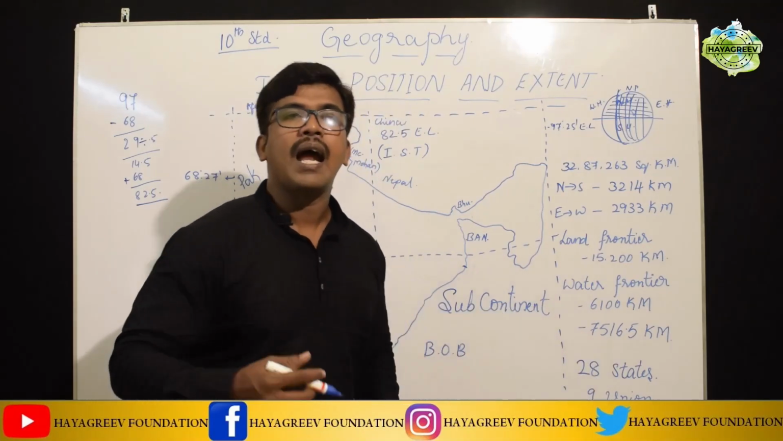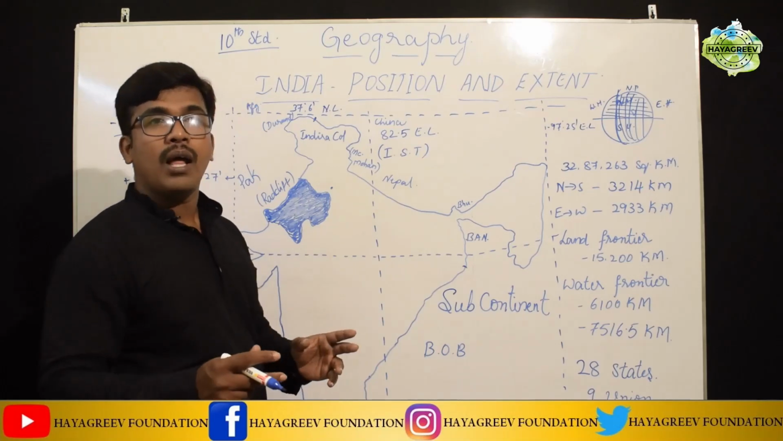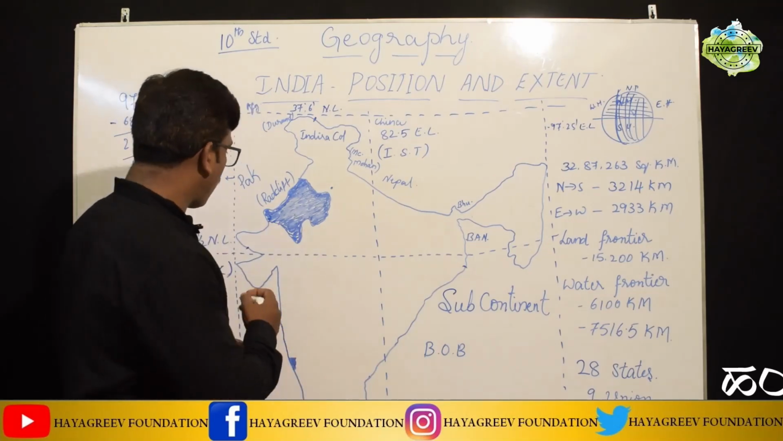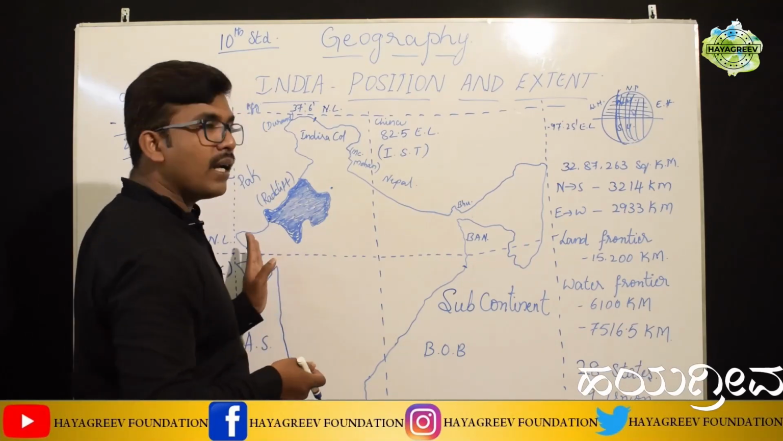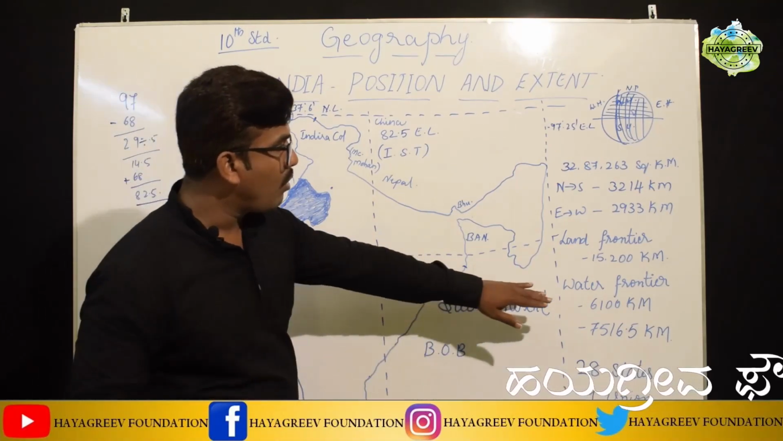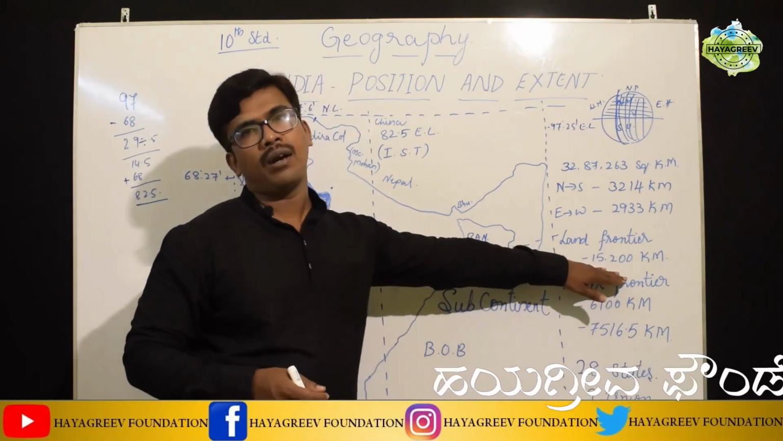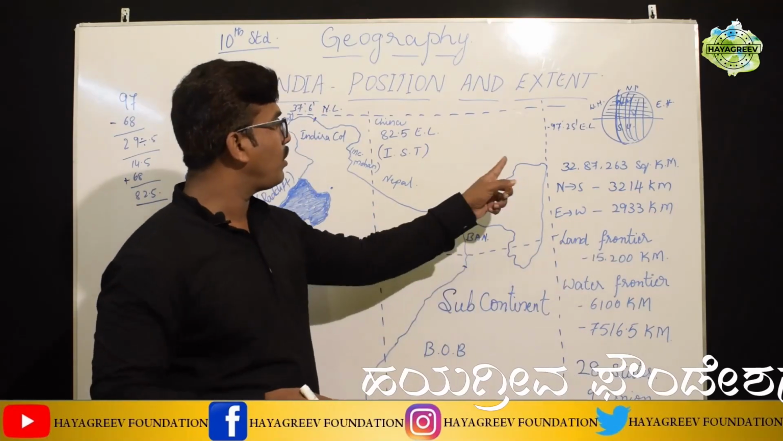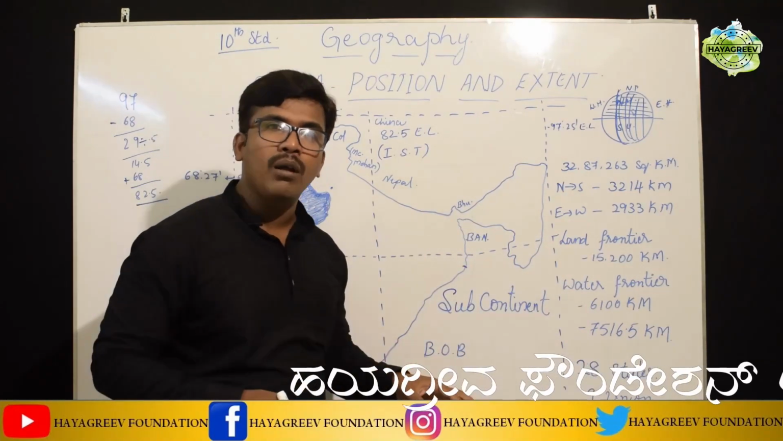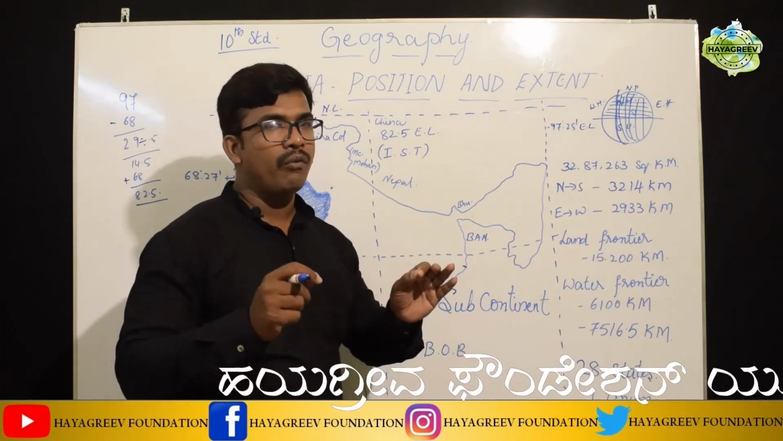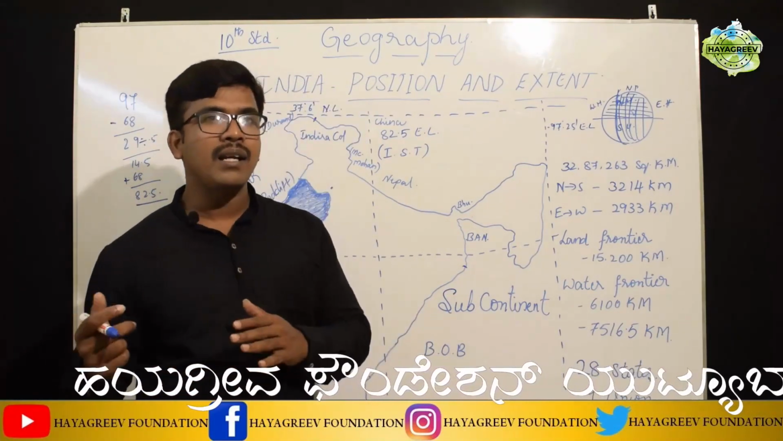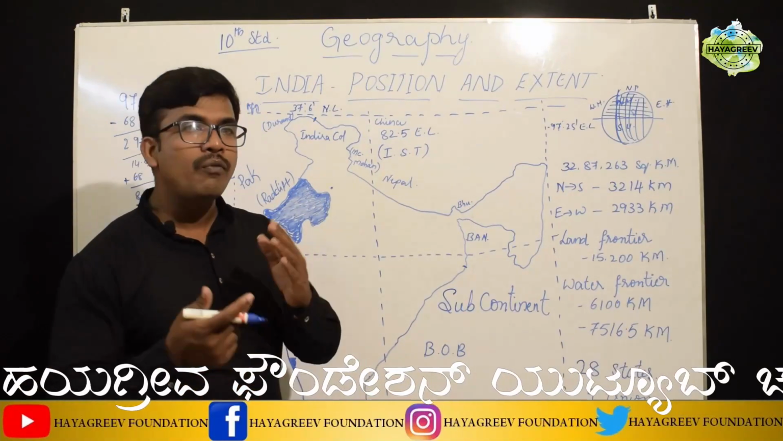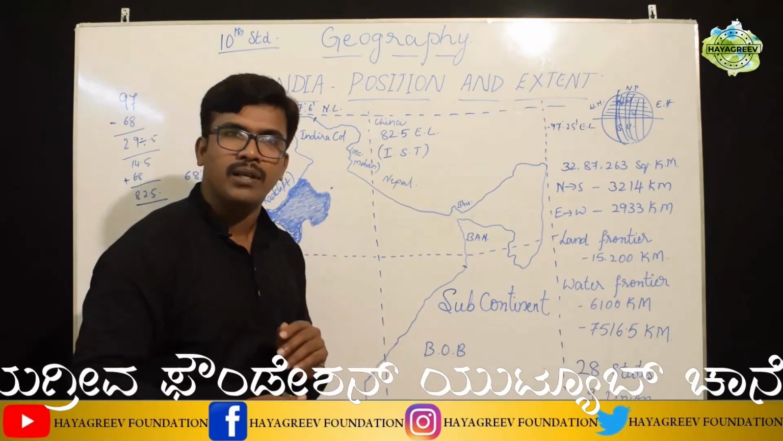Got it, students? And then let us go to the land frontier, which starts from here. The total length of India's land frontier is 15,200 kilometers. So that means in the northern part we are surrounded by many countries. Which are those countries? Let us discuss.